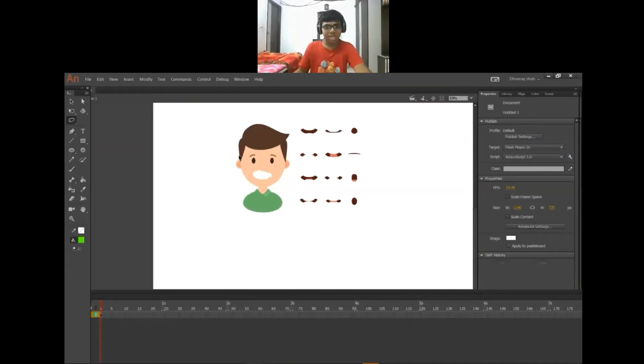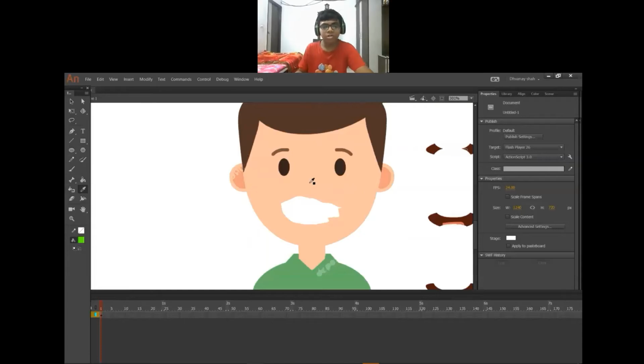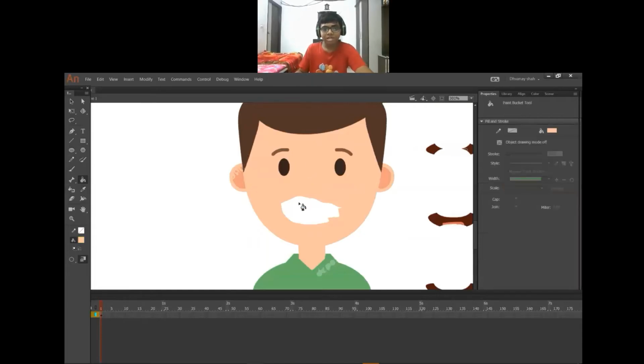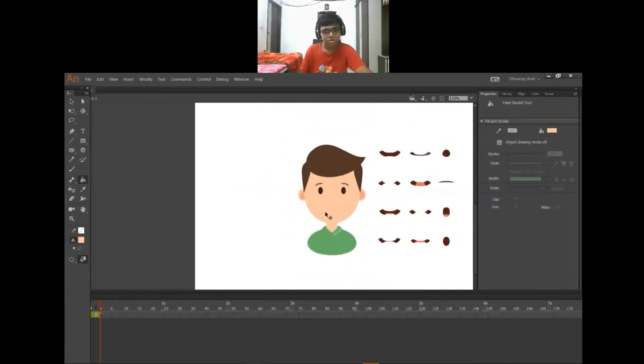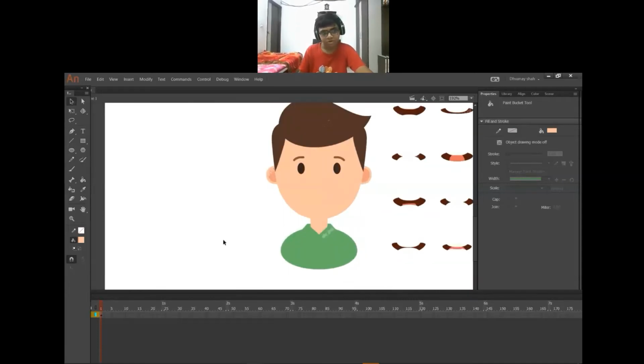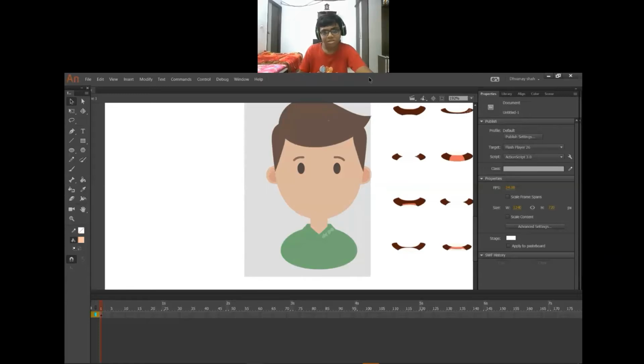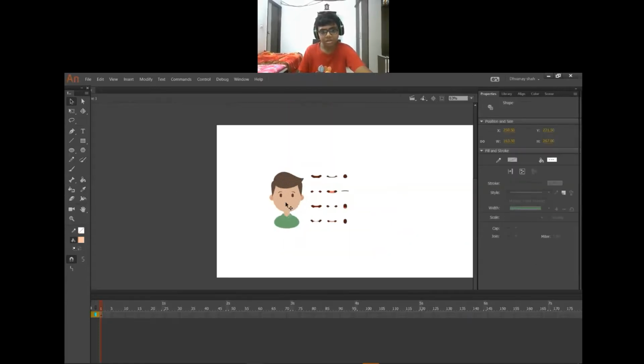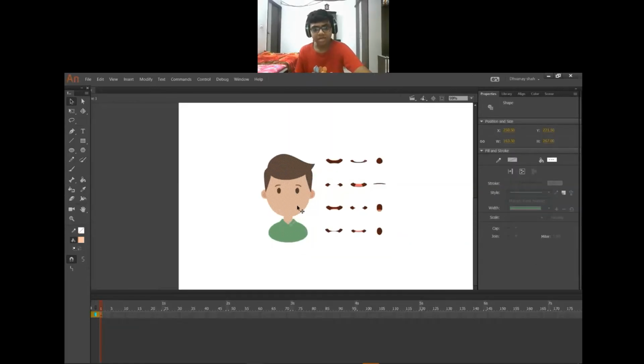Now zoom out, press I for the eyedropper tool. Select the skin color from the face and move to the background. Okay. Now you select this and convert it into a symbol. Press F8 for symbol. Click on OK.